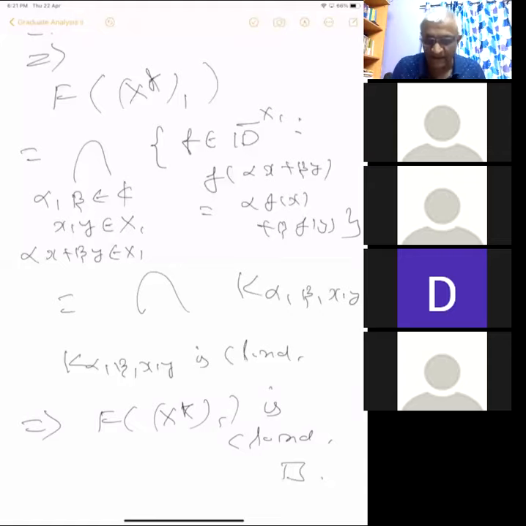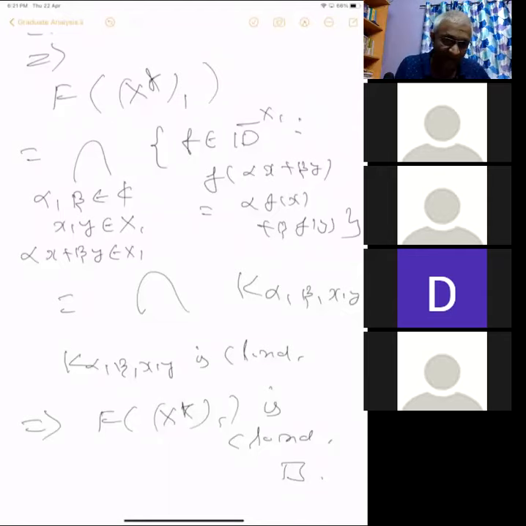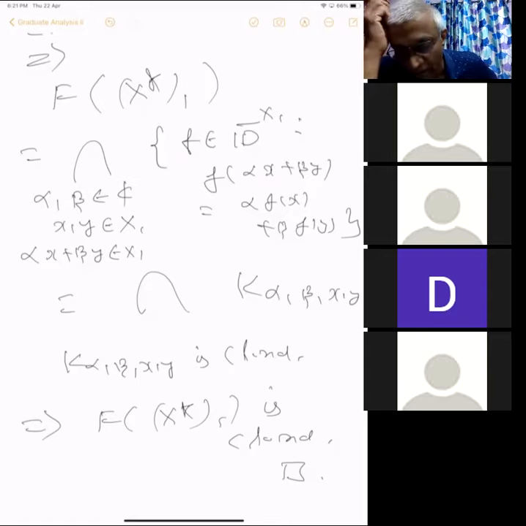As you can see, there is really nothing in this proof. You just write it in a different form and you verify everything satisfies the actual conditions. This proof I have just taken from Sundar's book, but all the details are not there. I have verified all the details for you. You can look at the notes. So this is the proof of the Banach-Alaoglu theorem.